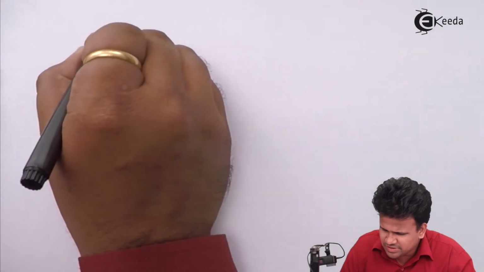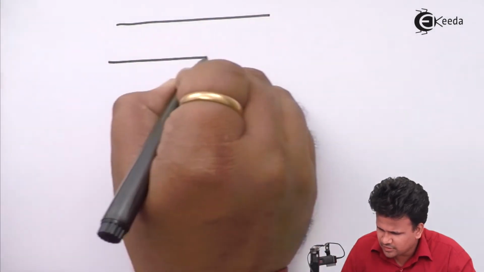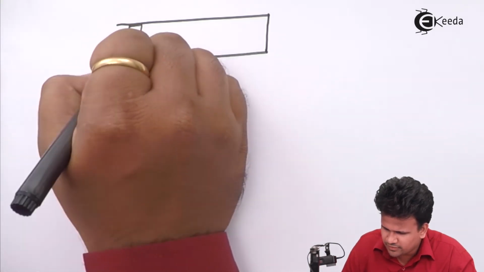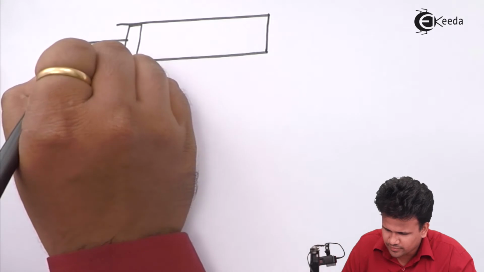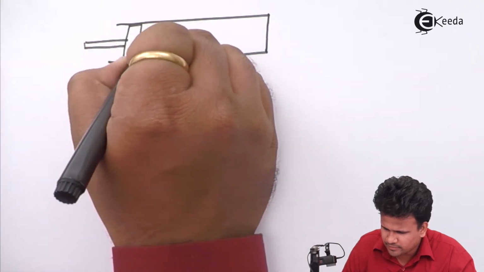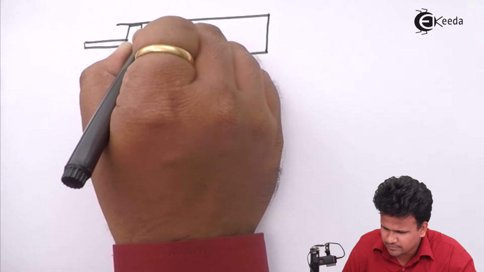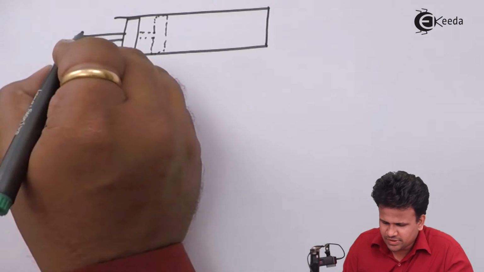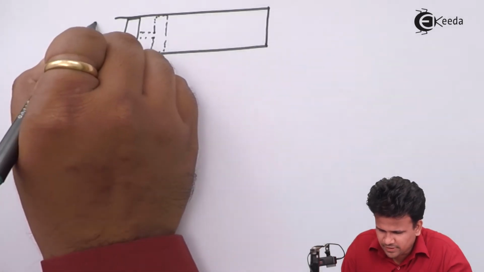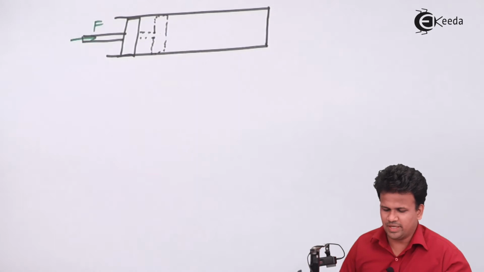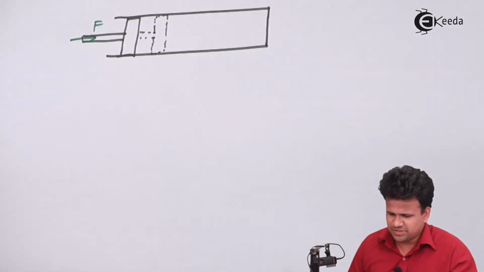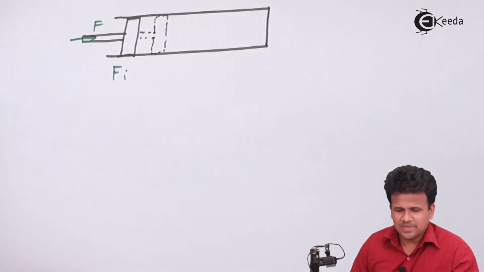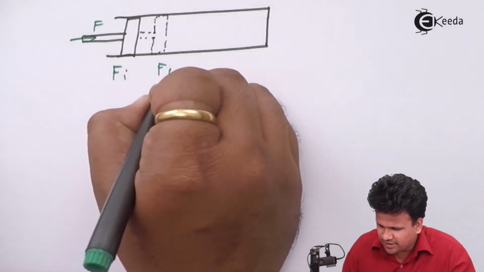For that, we will just draw a diagram for the time being which will depict the forces. Let us draw the forces. So the force will be here as well as on this entire piston. Now there are two forces acting over here, that is the force at the initial part and the force at the final part.